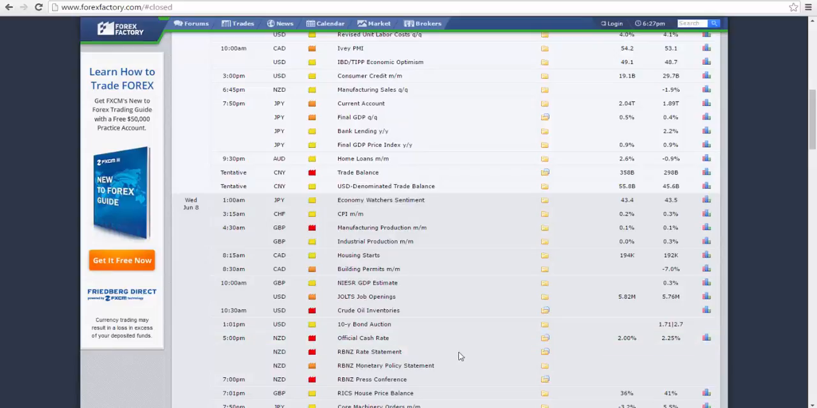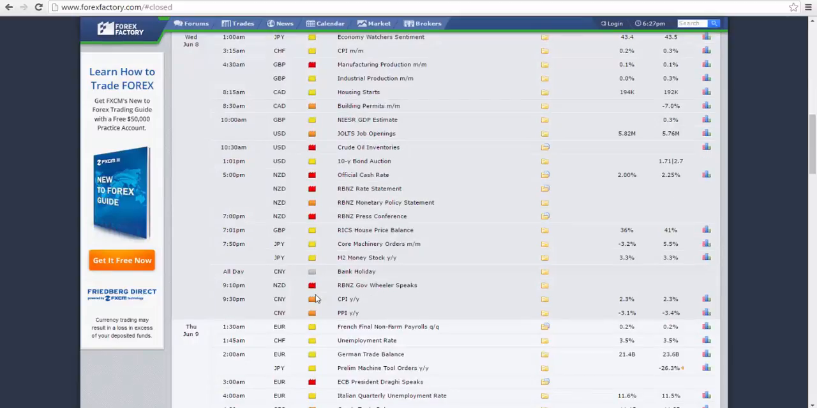However, they may not cut interest rate at this point, and their language may just be dovish because New Zealand dollar has been gaining lately as well, just as Australian dollar. So at this point, RBNZ must be concerned about the value of the currency, and as a result, they may try to drive the currency down just by talking about it or expressing concern about the strength of the currency. And then we also have Reserve Bank of New Zealand Governor Wheeler speaking at 9:10 p.m. Eastern on Wednesday. And then CPI and PPI numbers for China.